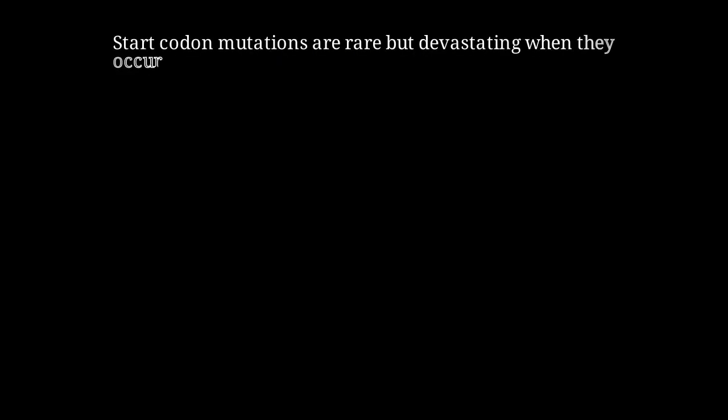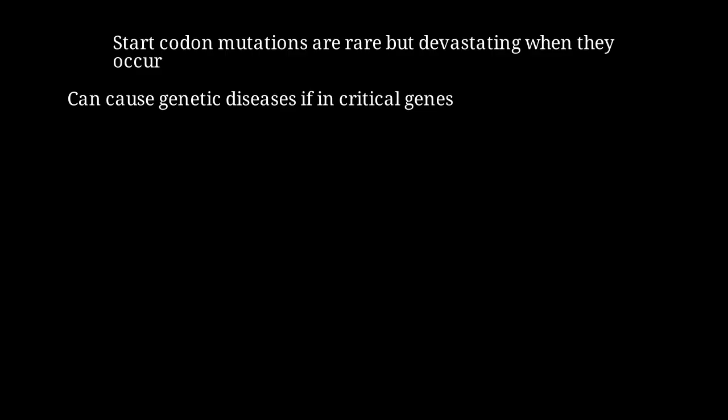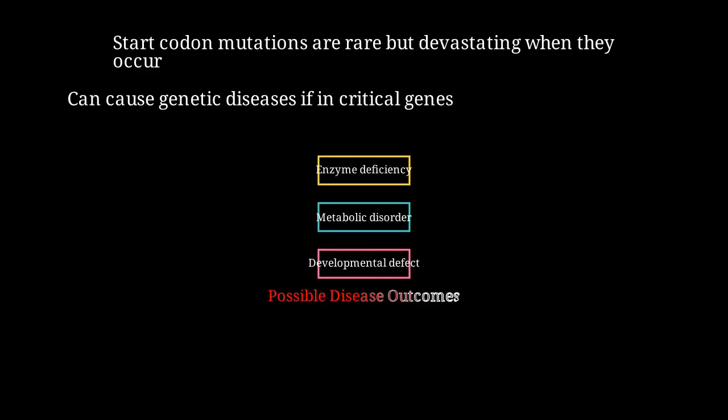These mutations have real consequences in genetic diseases. While start codon mutations are relatively rare, they are devastating when they do occur. If the mutation affects a critical gene, it can cause serious genetic diseases. Possible outcomes include enzyme deficiencies, metabolic disorders, and developmental defects depending on which protein is affected.